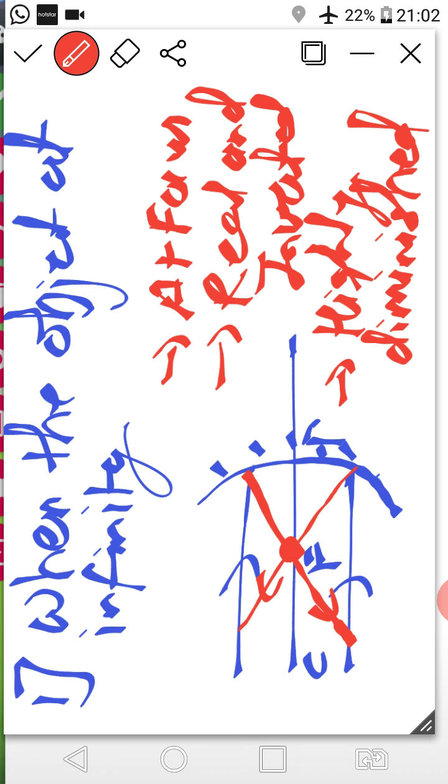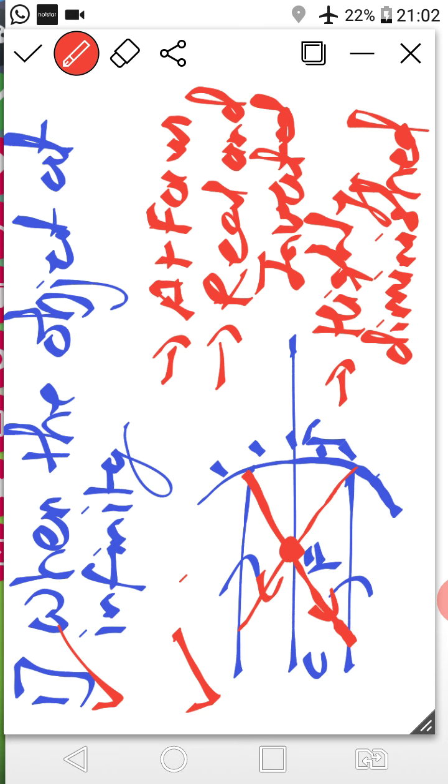How to write or how to note down? First, write down the title: when the object is at infinity. Clear? After that, write the theory. Write like this: when the object is at infinity, all the incident rays are parallel to each other. So all the reflected rays pass through the focus point, intersecting at the focus point.